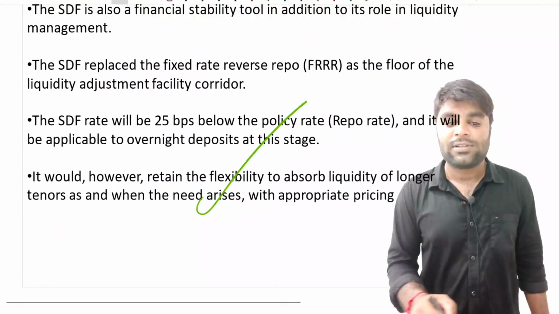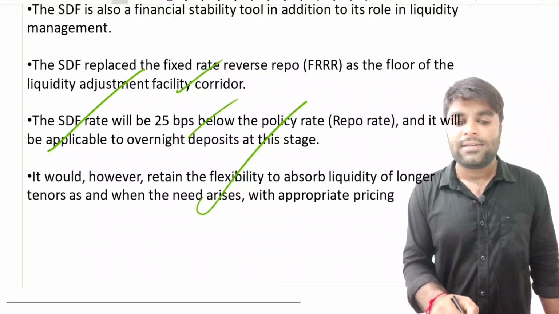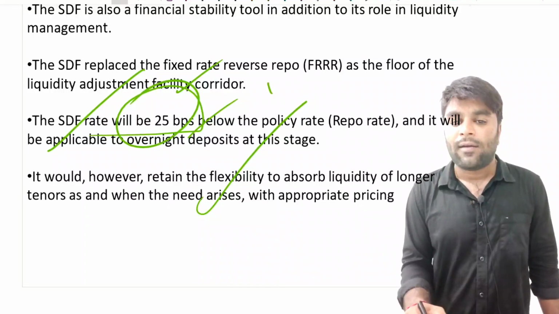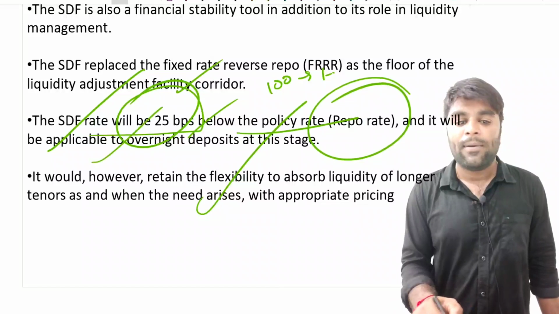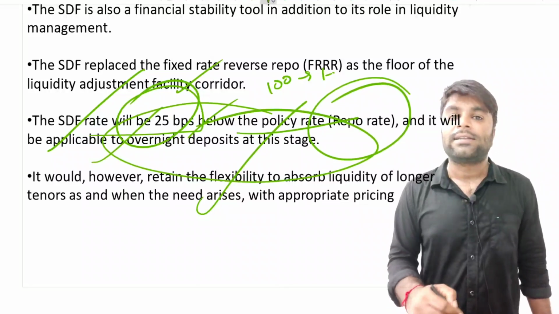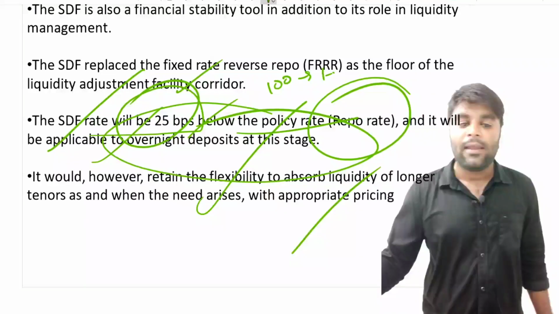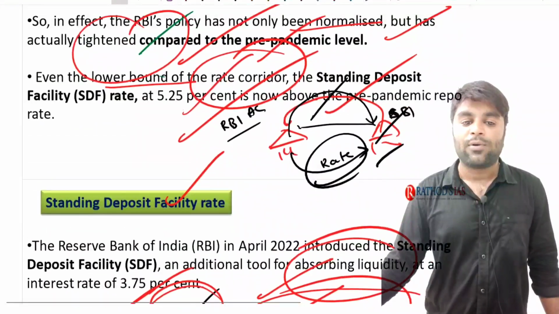This is about the standing deposit facility and you can have the rates here. The SDF rate will be 25 basis points, where 100 basis points is 1%, below the policy rate, the repo rate, and it will be applicable to overnight deposits at this stage. So, in such a way, we have this standing deposit facility.